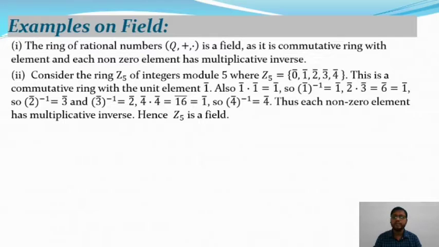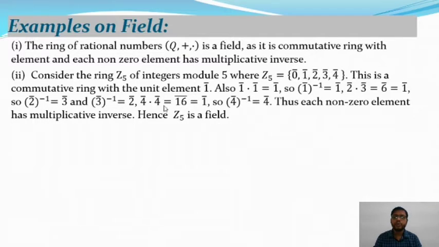And the ring Z5 of integers modulo 5, where the elements of Z5 are 0, 1, 2, 3, 4, is a commutative ring with the unit element 1. Also 1 dot 1 is equal to 1, that means the inverse of 1 is equal to 1. 2 dot 3 is equal to 6, which in Z5 is equal to 1, so the inverse of 2 is 3 and the inverse of 3 is 2.